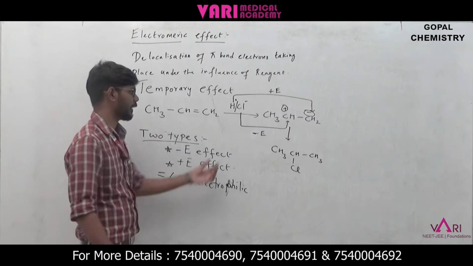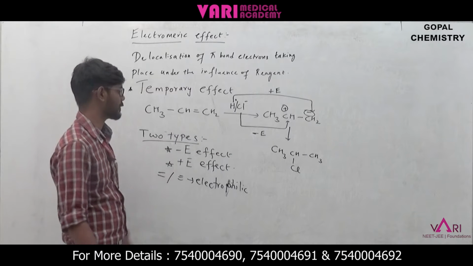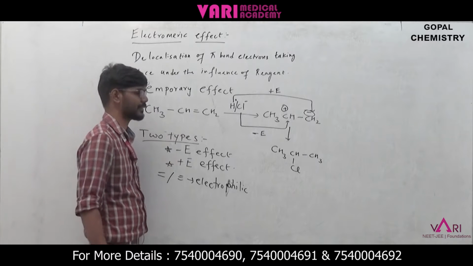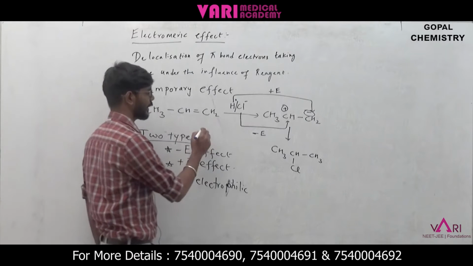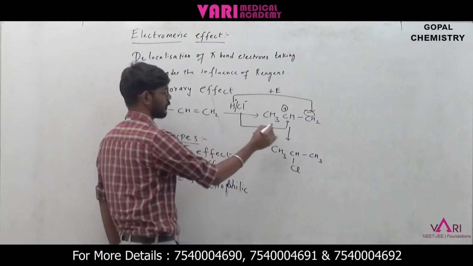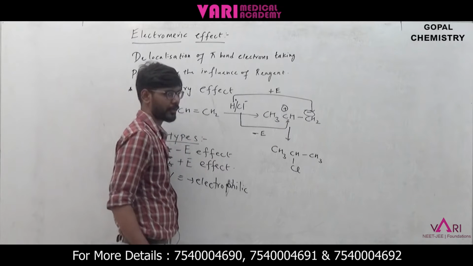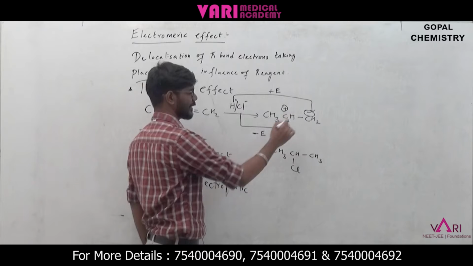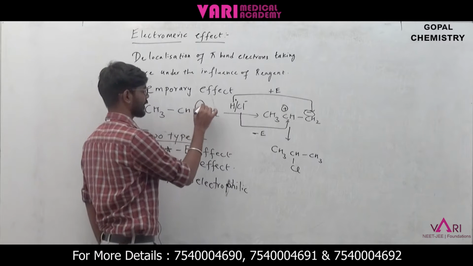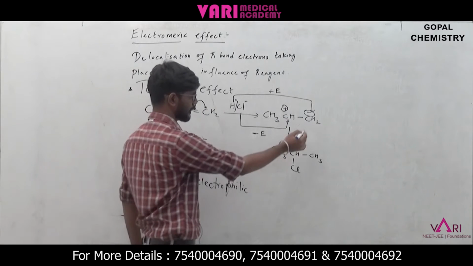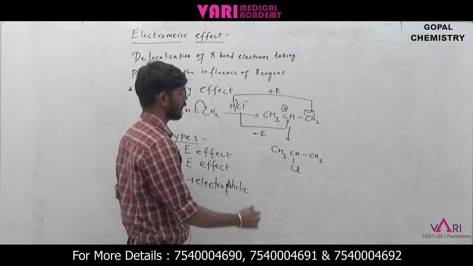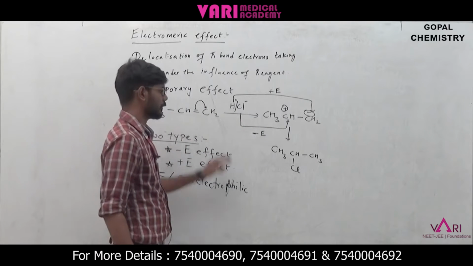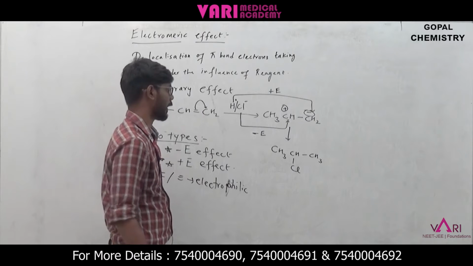Okay. So here we have propene, that is an alkene. HCl is acting as the reagent molecule. See, delocalization is taking place, right? So here the carbon has a positive charge, and here the carbon has a negative charge. The delocalization takes place when the pi electrons shift to this terminal carbon. So here we have carbon plus and carbon minus, where the reagent will then act.